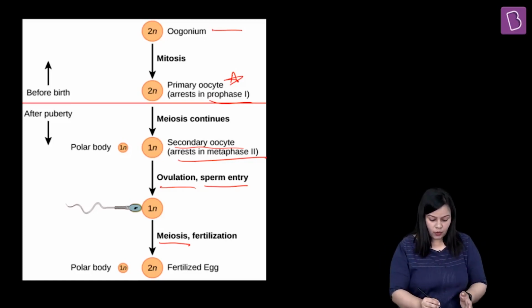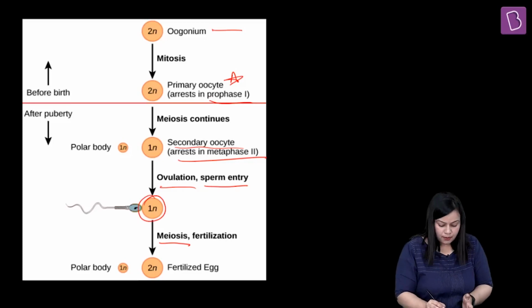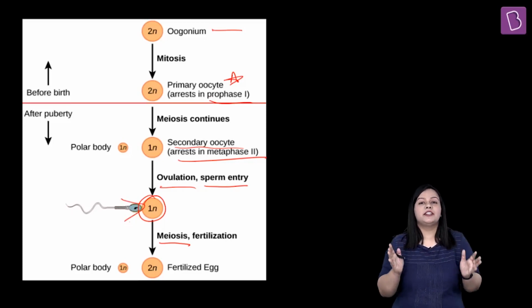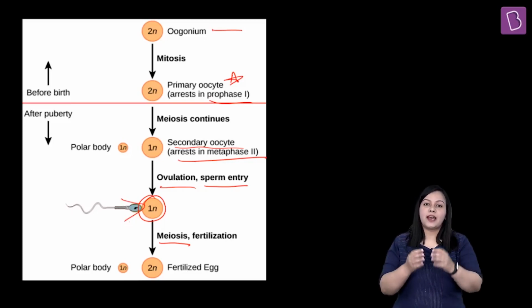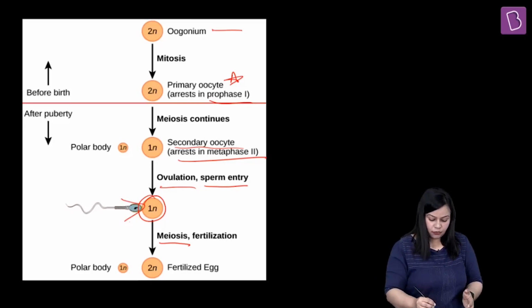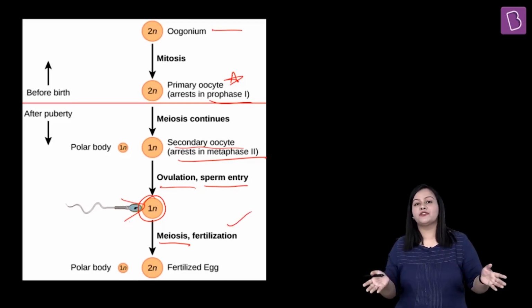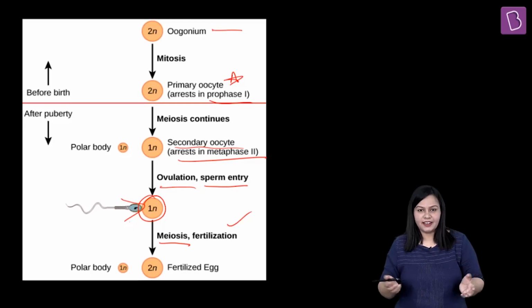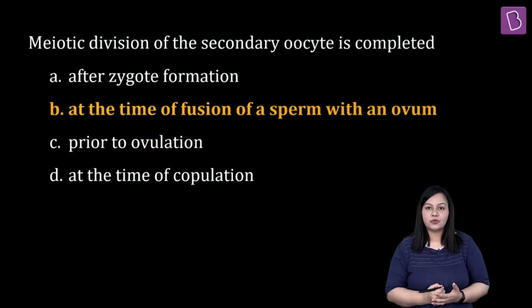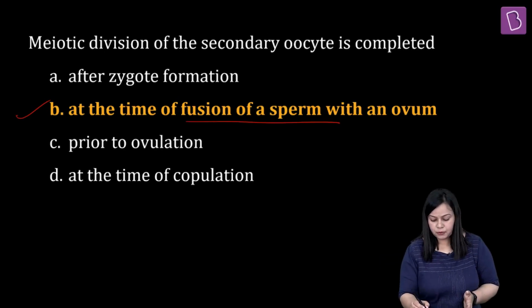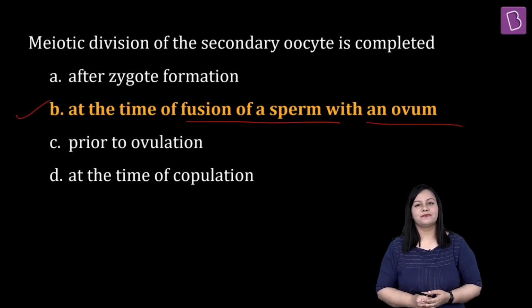You have seen that when the egg is there, when the sperm has attached to it just before fertilization, this event is going to happen, and once this happens, the meiosis is completed, the fertilization would occur, and it will lead to the formation of the zygote, ultimately the fertilized egg, right? So the right answer for this question is going to be option B, that is at the time of fusion of sperm within ovum.